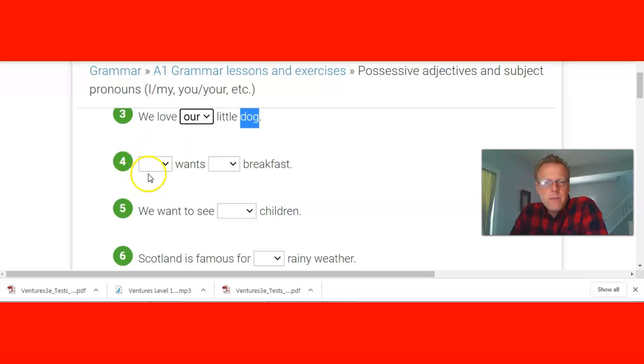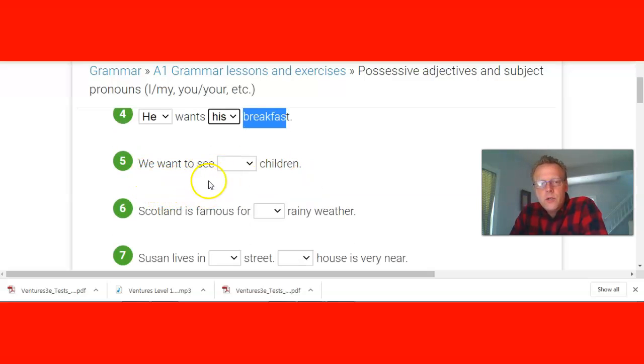Right here, automatically, because it's at the beginning in the subject position, I'm just going to pick the subject pronoun. Subject, verb, here's your object. He wants, it's got to be a possessive adjective to describe breakfast. He wants his breakfast. Good.